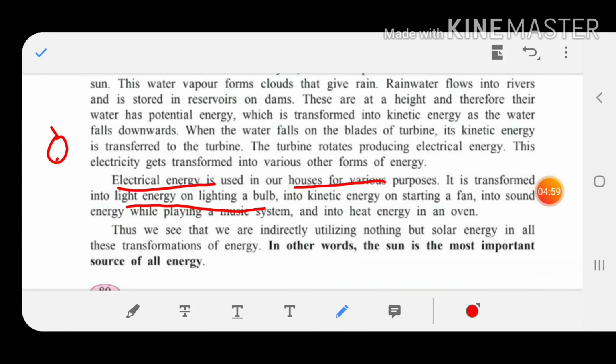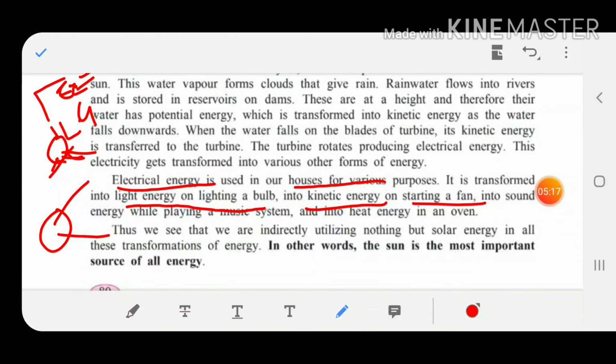When a bulb is lighted, what happens? Electrical energy is converted into light energy because the bulb glows. When you switch on a fan, what happens? Again, this electrical energy gets converted into kinetic energy because the fan moves in motion.